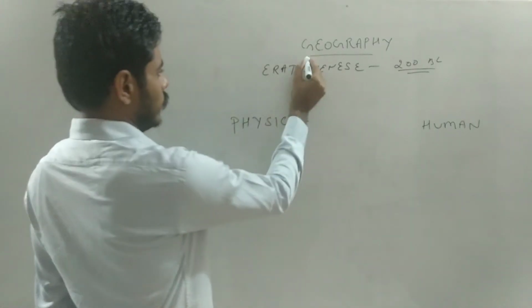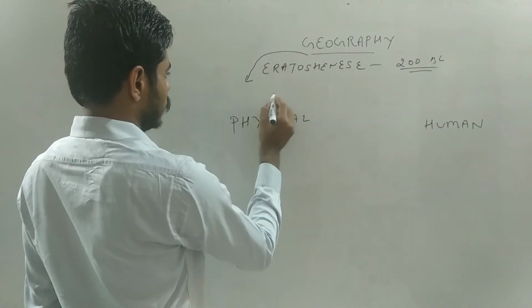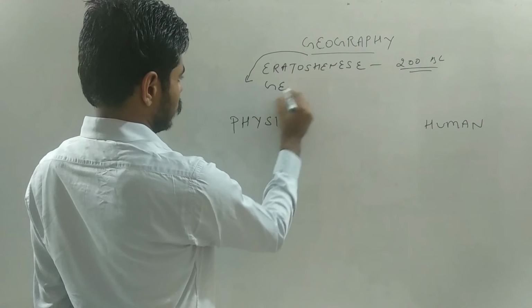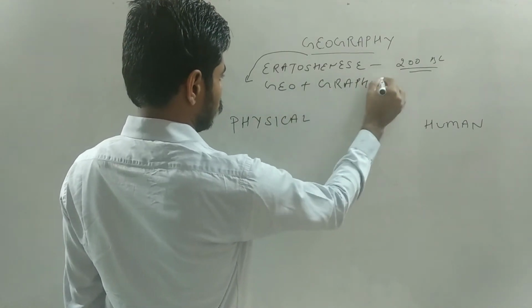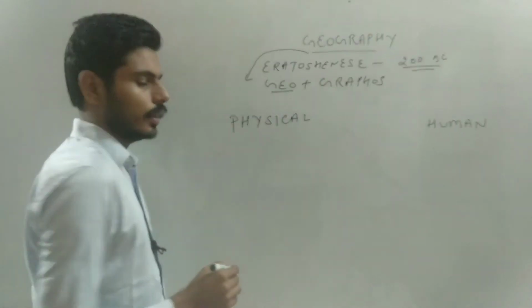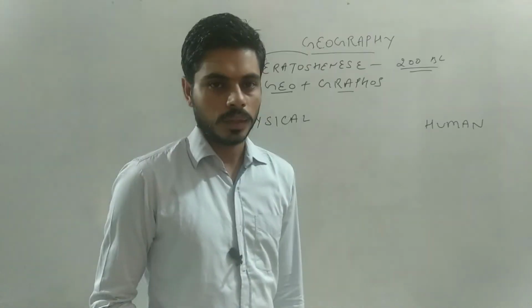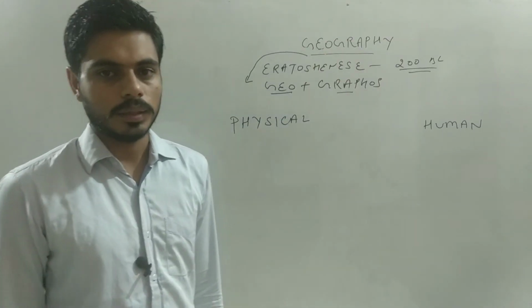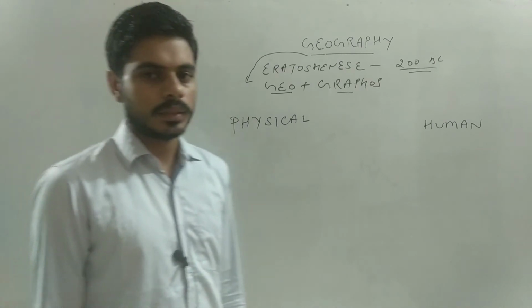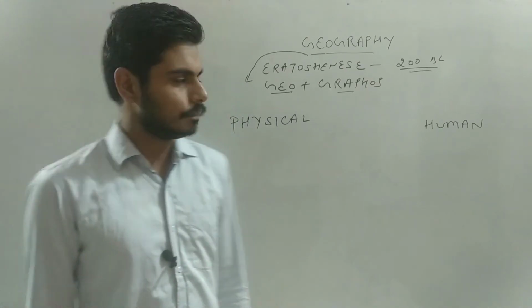Geography is a Greek prefix and suffix combination. It's geo plus graphos. Here geo means the earth and graphos means the description. So we may say, what is geography? Geography is the description of the earth. It is the simplest definition of geography.